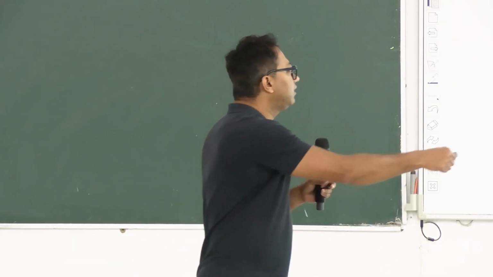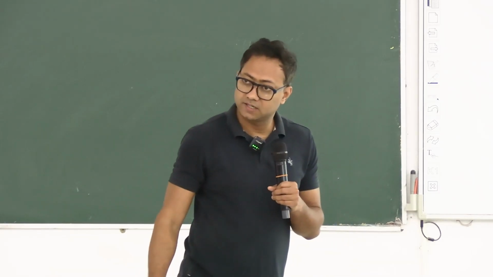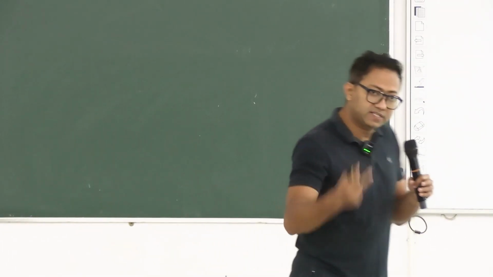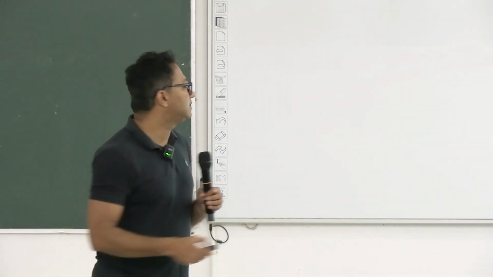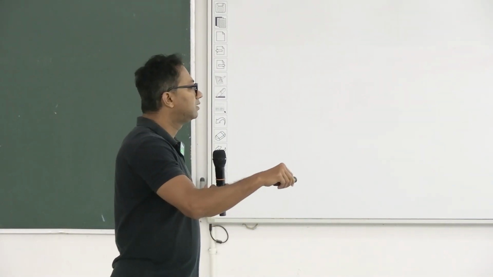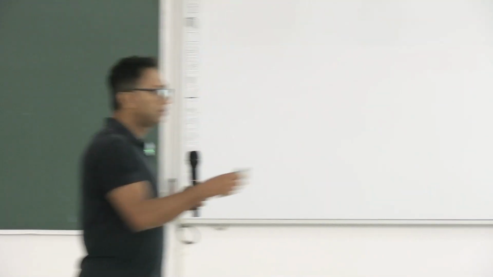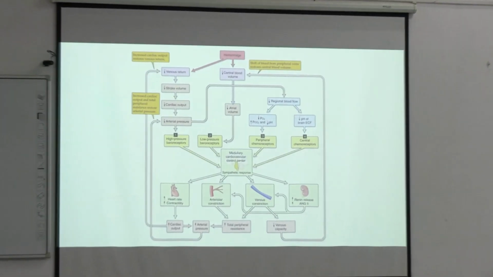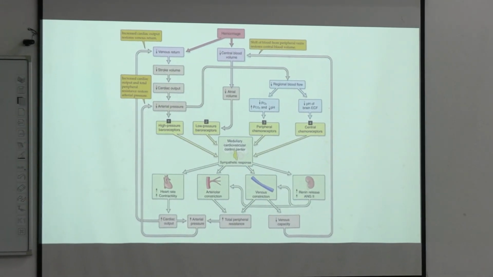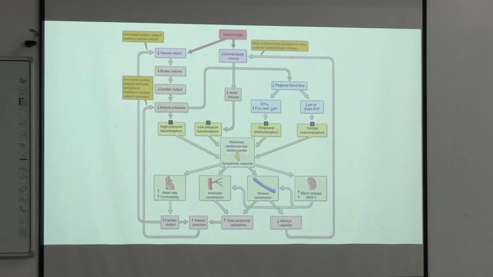How? By activating baroreceptors, right? Baroreceptors send a signal to the NTS, nucleus tractus solitarius, in your brainstem, and the output comes from the brainstem to the heart, blood vessels, and kidneys, causing increased heart rate and contractility. Blood vessels become narrow, with arteriolar and venous constrictions, and finally your mean arterial blood pressure increases. Okay, so this much support you are getting from your homeostatic mechanism.